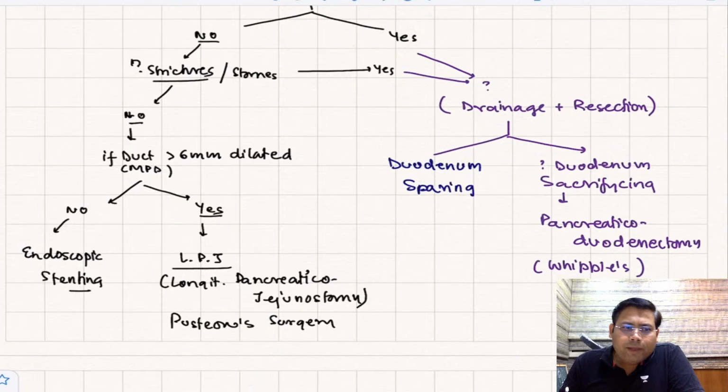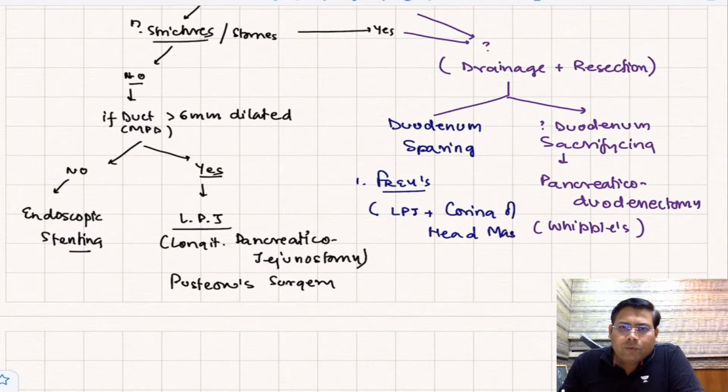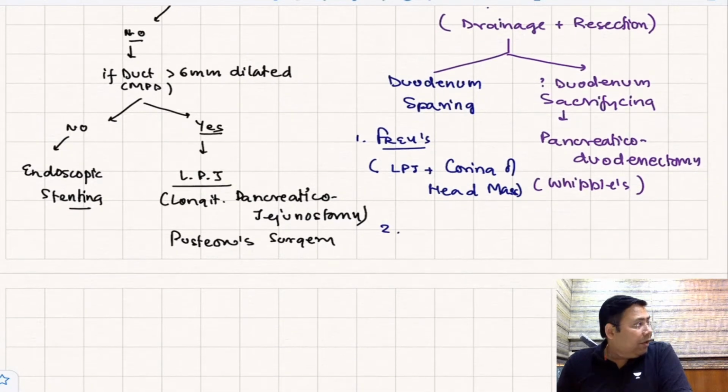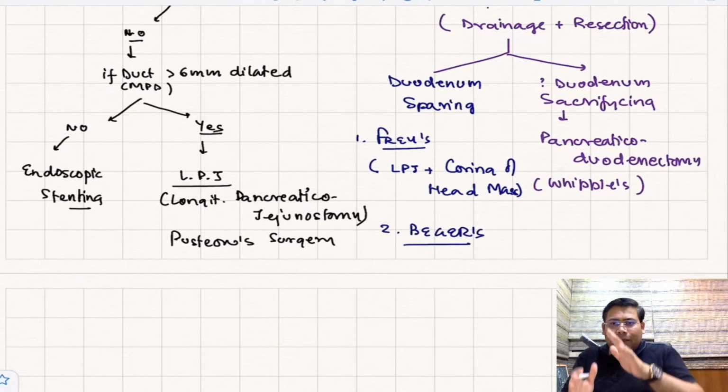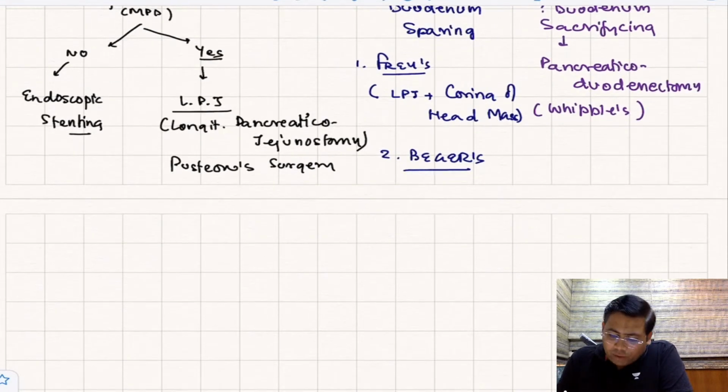When we talk about duodenum sparing surgery, students, the first that we have is Frey's. What is Frey's procedure, students? Frey's procedure is LPJ plus coring of the head mass. The second, if it is involving the head, is Beger surgery, where you do resection of the head, leaving a rim of pancreatic tissue near the duodenal C loop, and you bring the jejunum and do the anastomosis. And the third is Berne's. So Frey, Beger and Berne's.